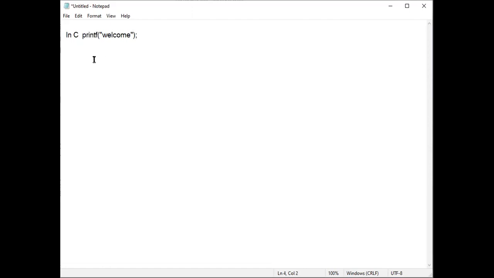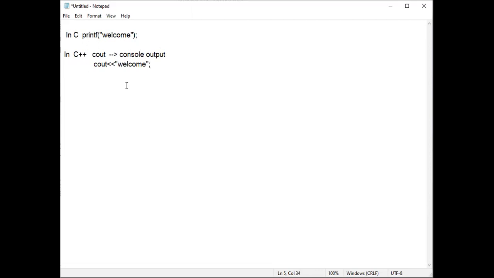When we go for C++, we use the statement called cout, which is referred to as console output. Actually, console output is a statement and printf is a function. We can call it a print statement also. The use of cout is like this: cout, then we have to use this operator, and within double quotes, if I write welcome, it will display.